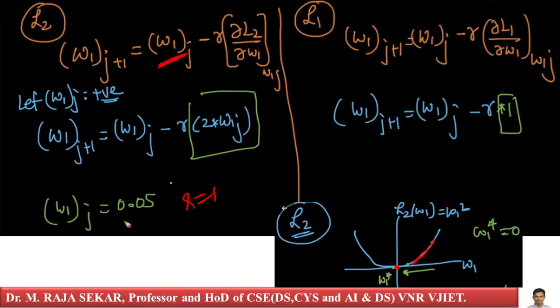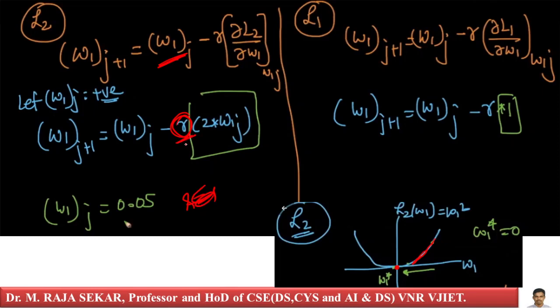Now here you have a small value. What is this small value? 2 into W1j. Now, when we multiply, let me assume R is also a small value, because R will reduce as the number of iterations increases. Instead of R equal to 1, R is a small value.